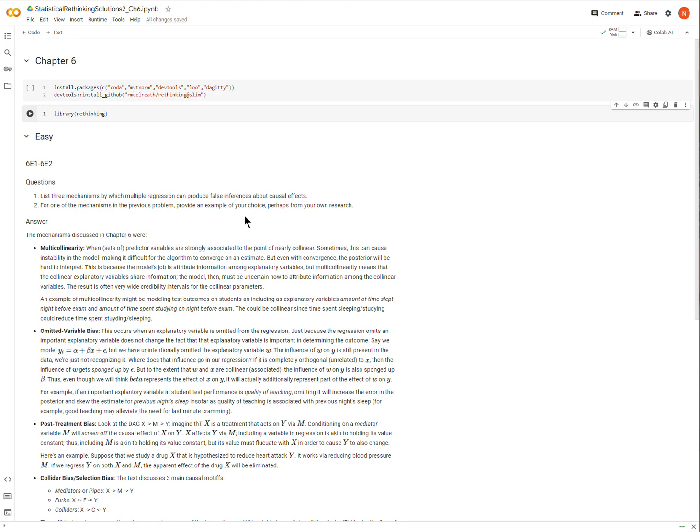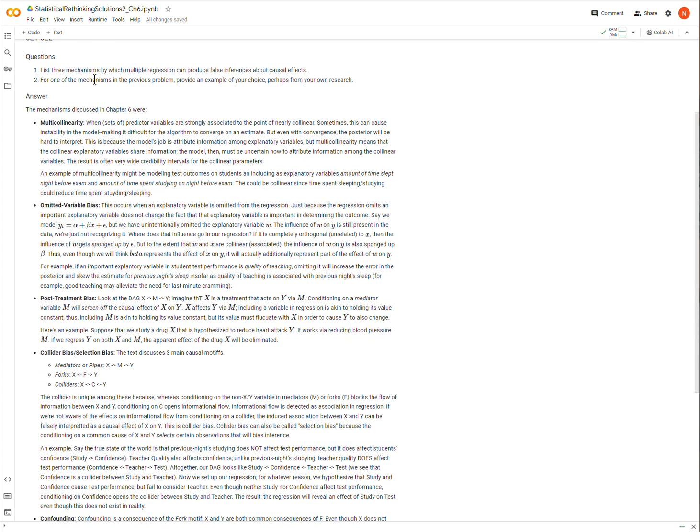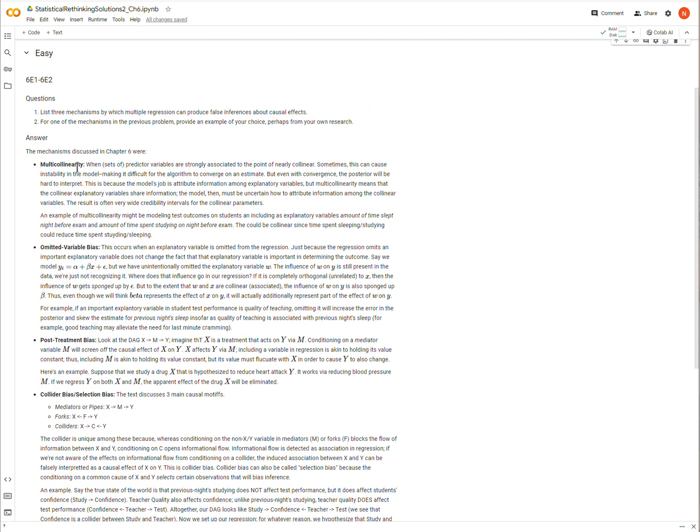Okay, on to chapter 6 questions, starting with the easy questions in Statistical Rethinking, second edition. I've just kind of combined 6E1 and 6E2. And so the idea is that we need to list some mechanisms. It asks for 3. I think I listed 4 or 5.